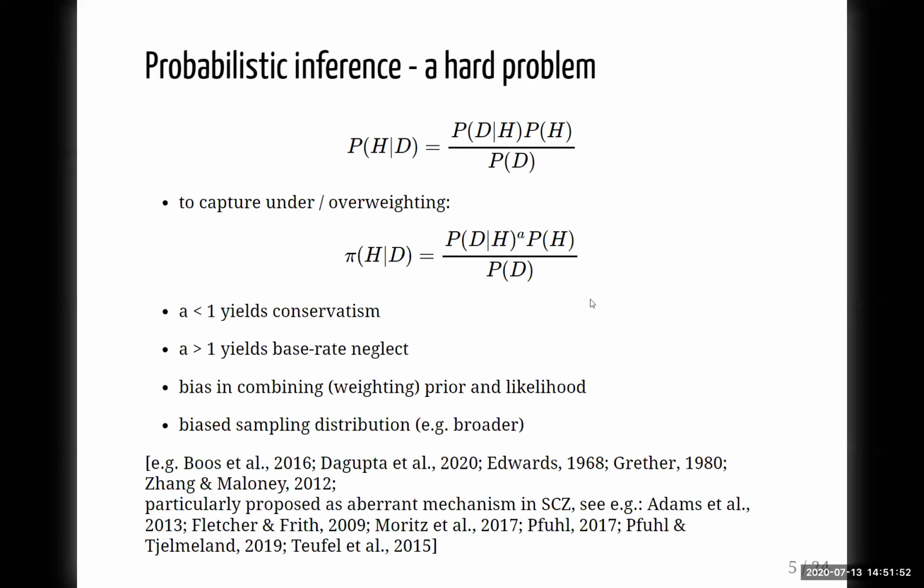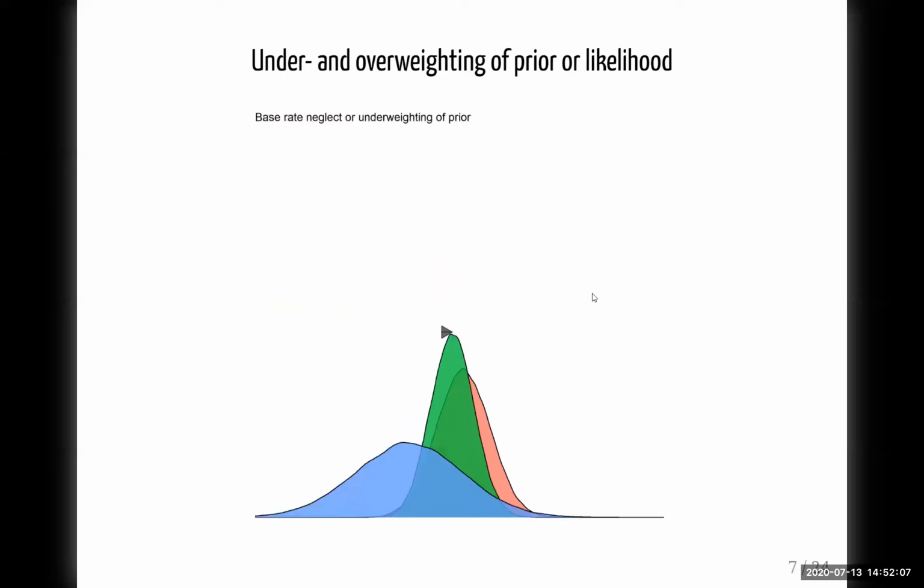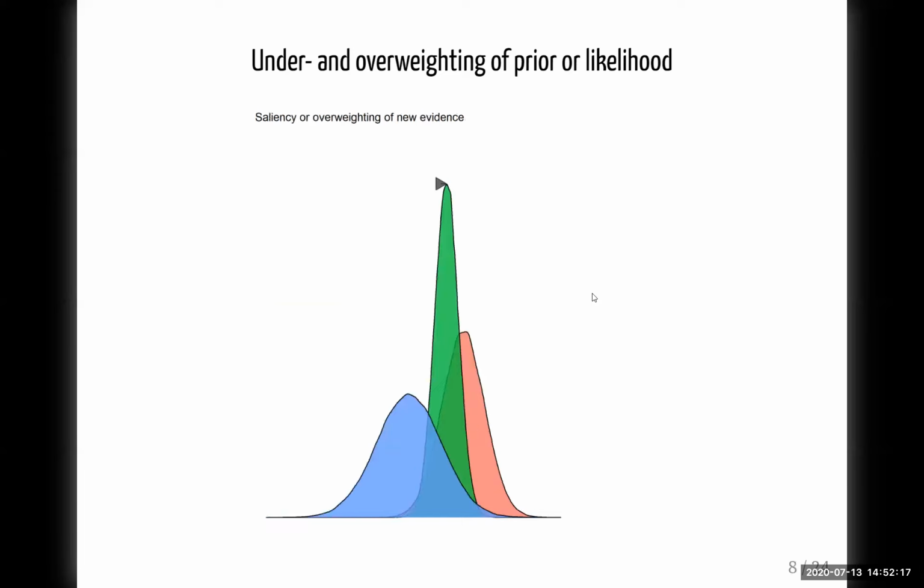Let's illustrate that. Given a certain prior and likelihood, the posterior will be a more precise estimate, with the posterior mean being between the mean of the prior and the likelihood distribution. And it will also be more precise, so the variance is smaller. In case of a broader prior distribution, we find an underreaction, in the extreme case a base rate neglect, and the resulting posterior is shifted towards the likelihood. We can achieve this also by assuming that the likelihood has less variance, or our estimate of the likelihood is more precise. Then again, the resulting posterior is shifted towards the likelihood distribution.